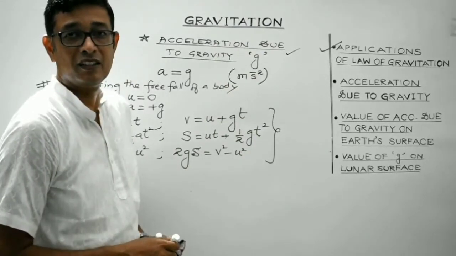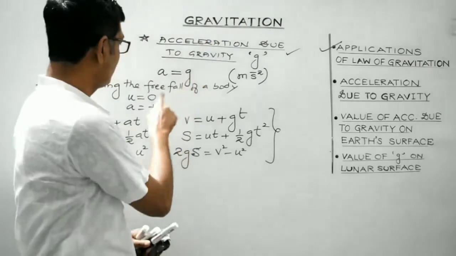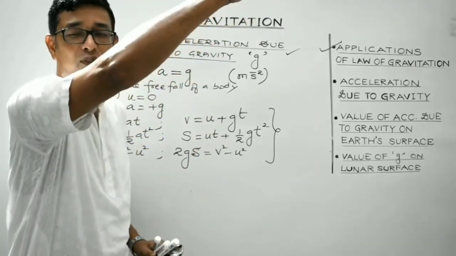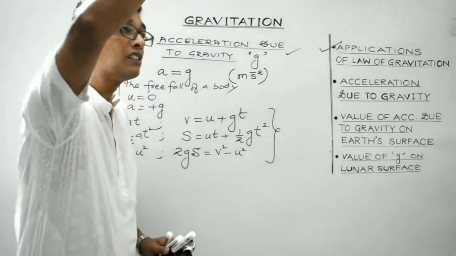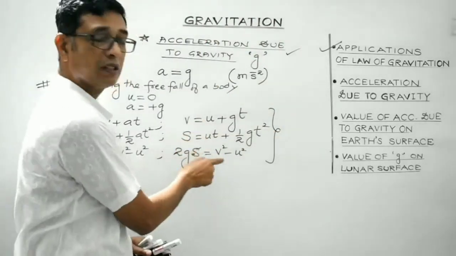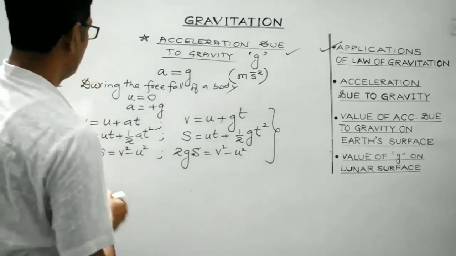Clear, students? Remember, during free fall, if the body is released, then its initial velocity would be 0. You can substitute the value of u as 0 in case a body is released from a height. But in case from a height the body is given some initial velocity, then you will have some finite value. Clear, students? Similarly,